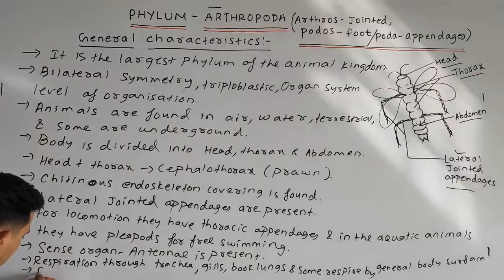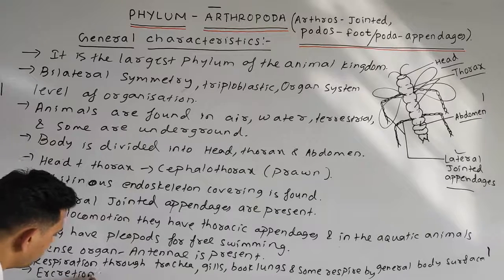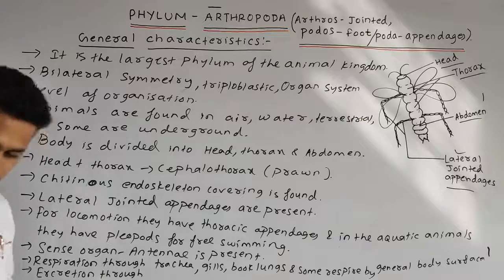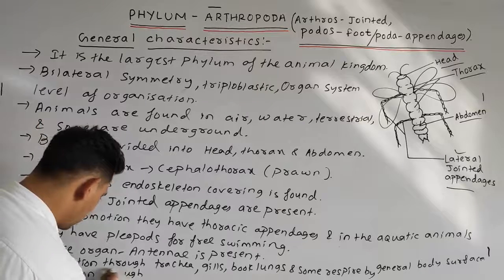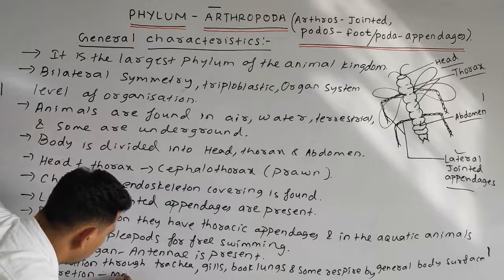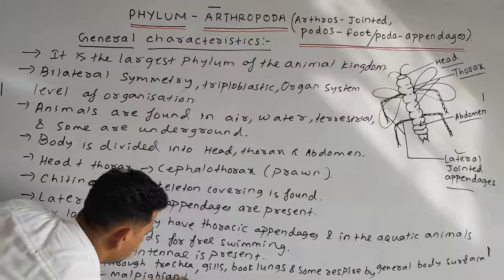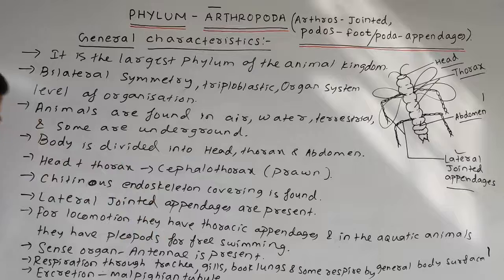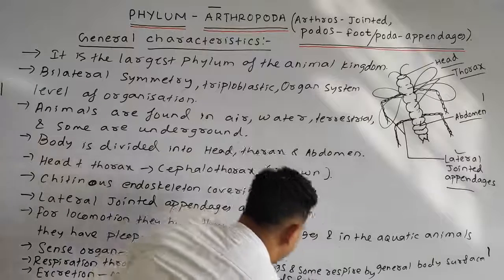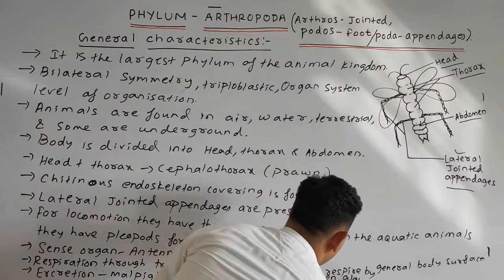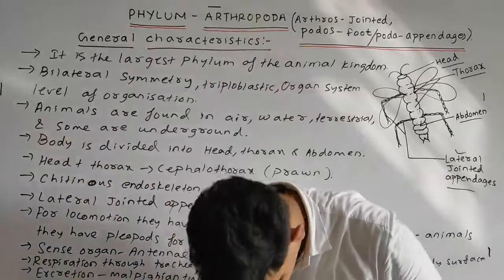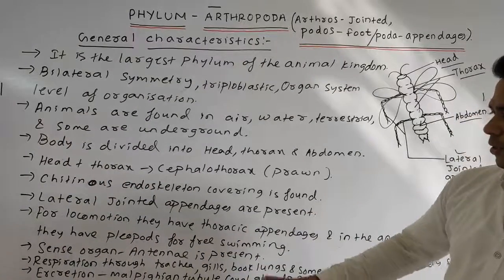You can write: excretion through the Malpighian tubule, coxal glands and green glands.